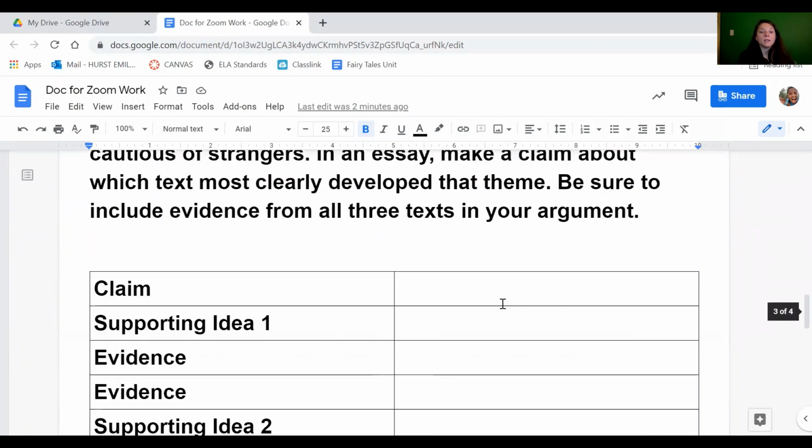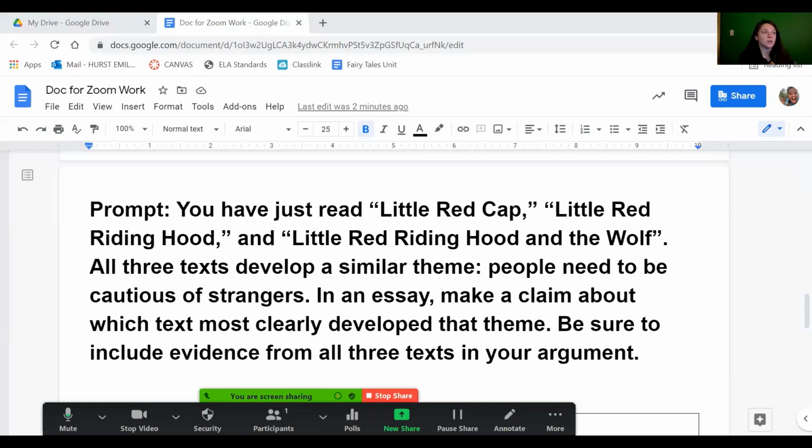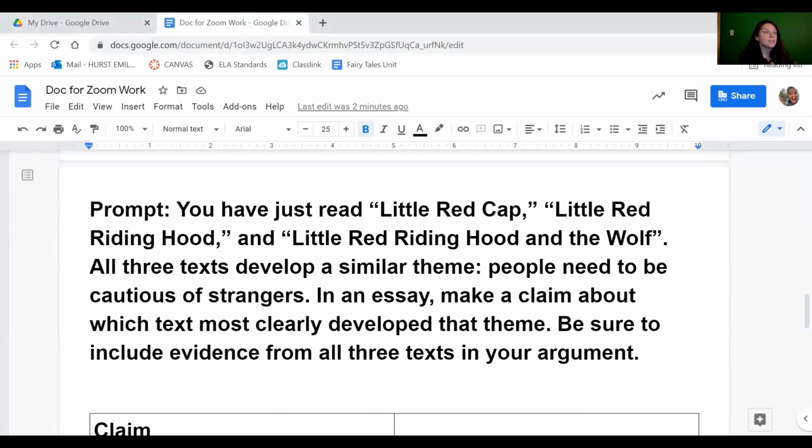First, I want you to look at this prompt. You've just read Little Red Cap, Little Red Riding Hood, and Little Red Riding Hood and the Wolf. All three texts develop a similar theme. People need to be cautious of strangers. In an essay, make a claim about which text most clearly developed the theme. Be sure to include evidence from all three texts in your argument. The first thing I want you to do is highlight any words in this that tell you what type of writing we will do.